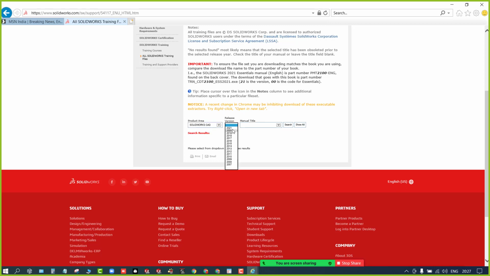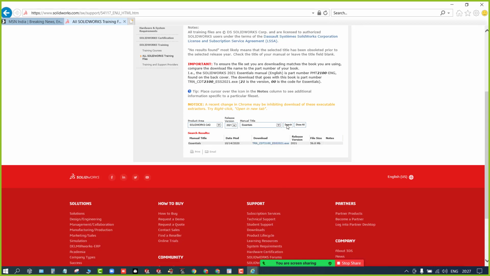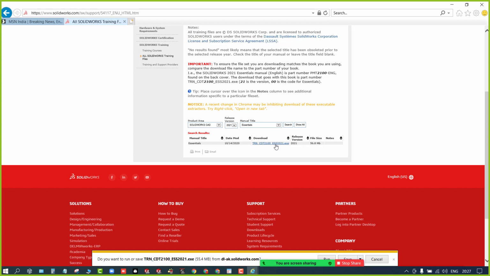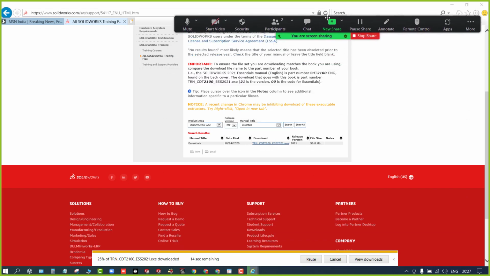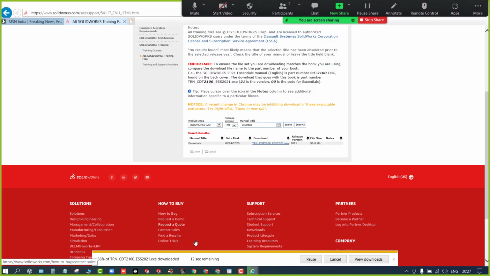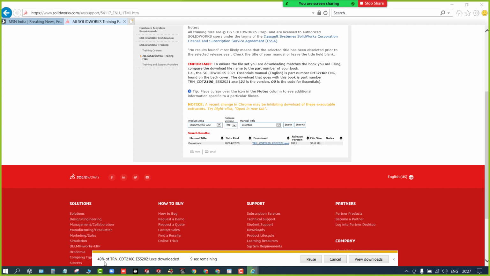Then select the version which you are using, and the essentials from here. Just search and click on this icon. All the files will be downloaded. Just extract them and run this. 38% downloaded.